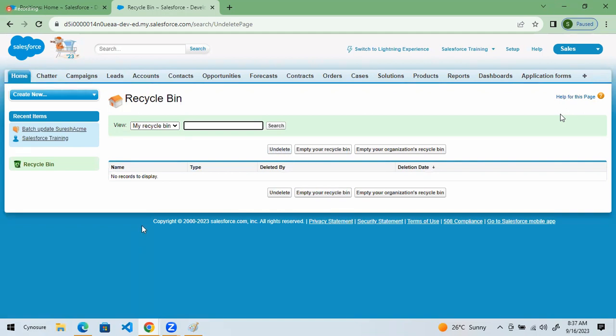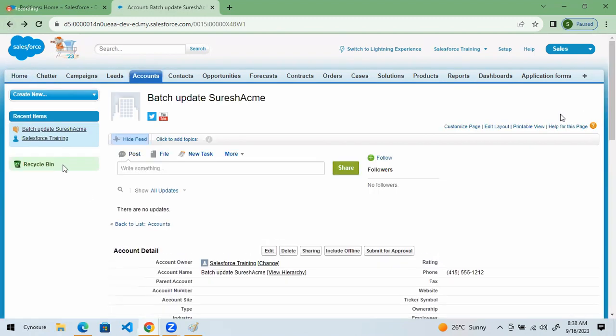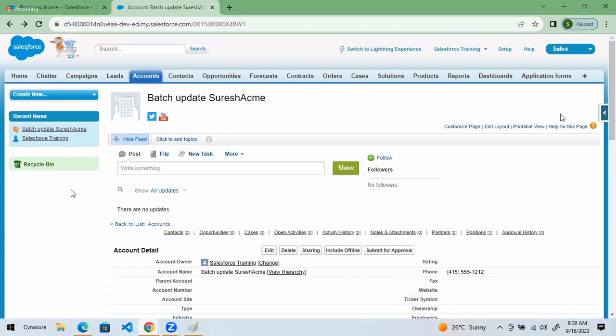It means what? After you do undelete, you want to perform some logic, or you want to send an email, or whatever code you want to do, you can do. Okay. So now, is this clear? Before insert, after insert, before update, after update, before delete, after delete, before undelete is not there, after undelete is there. So these are the trigger events.